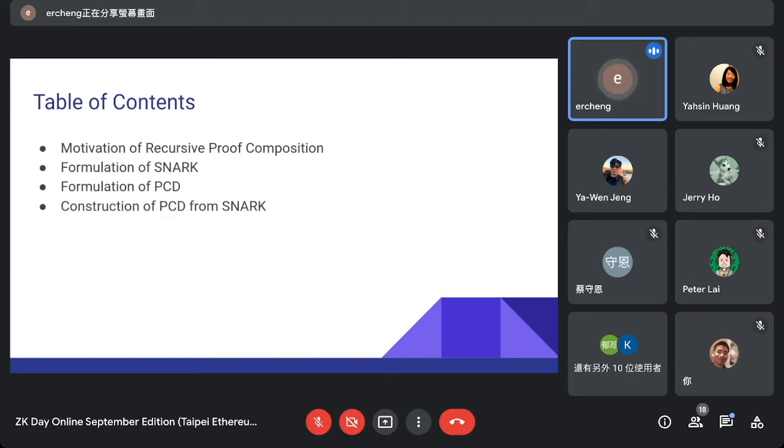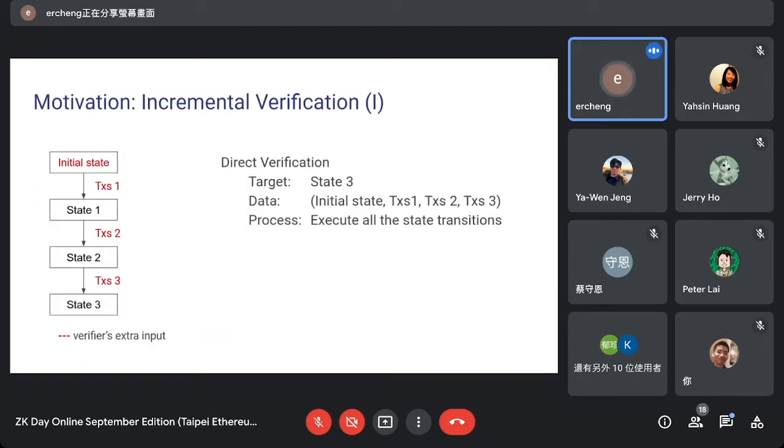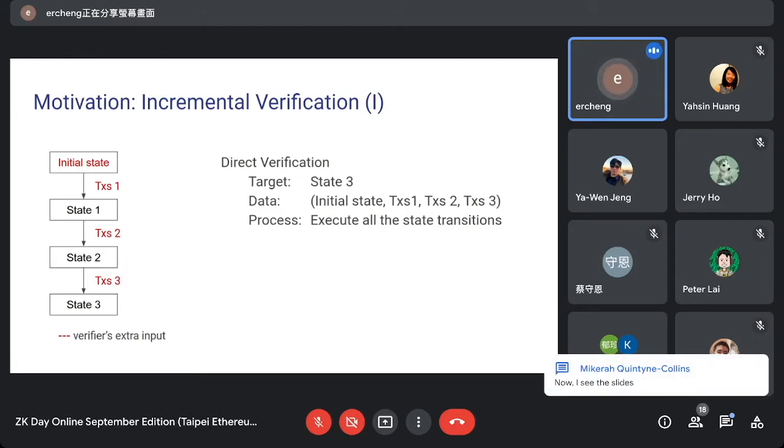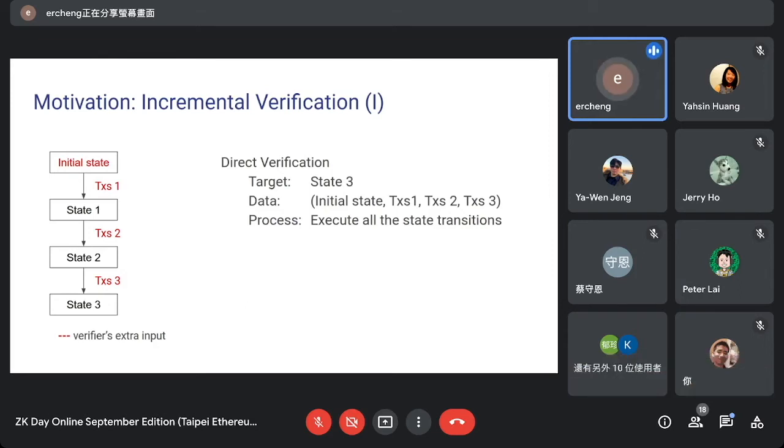Okay, so let's start with the motivation. Let's think of the scenario of the blockchain. The blockchain would start with the genesis state. And as time goes by, there will be transactions, and there will be state transitions from the genesis state to the first state, and it goes on with time. So the state transition will keep happening.